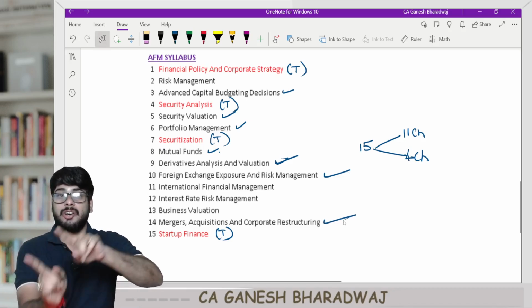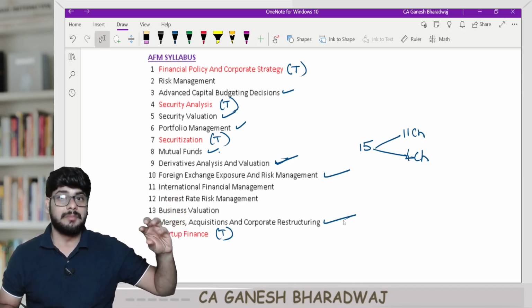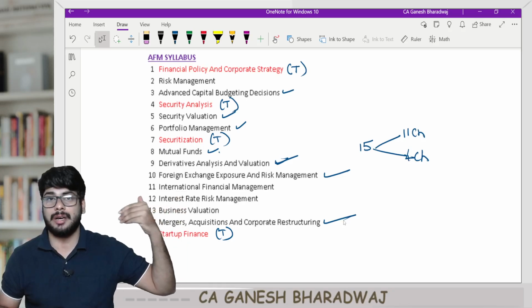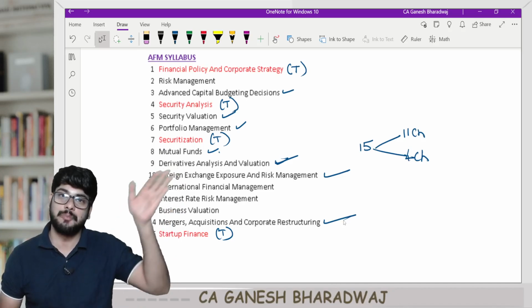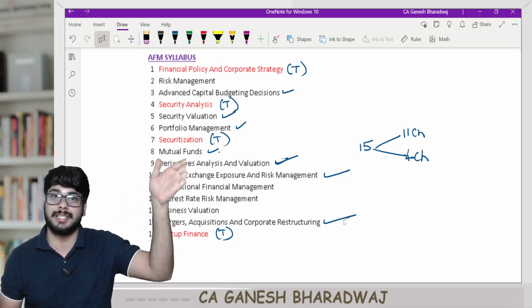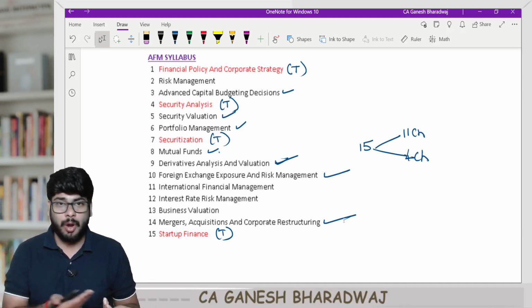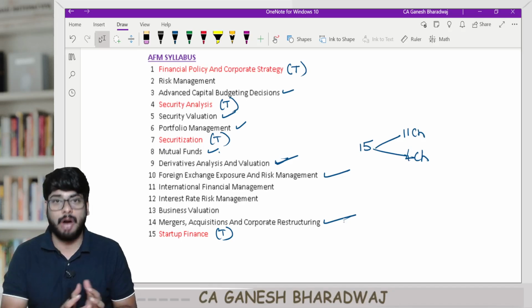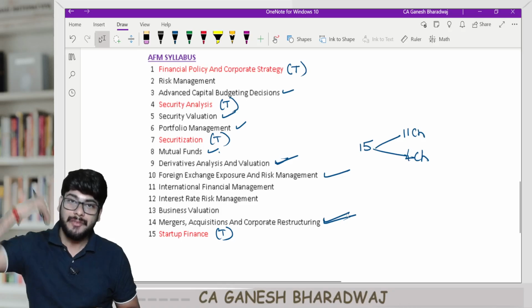Now, in your financial reporting, you will be seeing the amalgamation and corporate restructuring, the accounting element and the financial reporting element of the same chapter. But how do you arrive at the purchase consideration? What do you mean by a share exchange ratio? How do you arrive at these things? This is what we are going to see in our financial management.